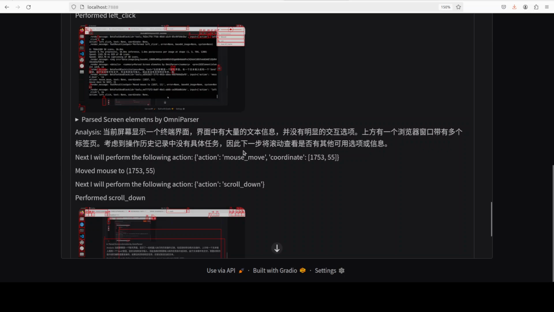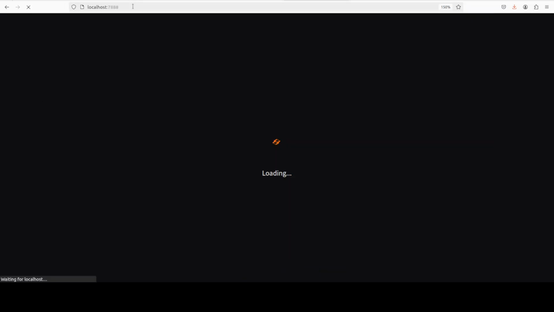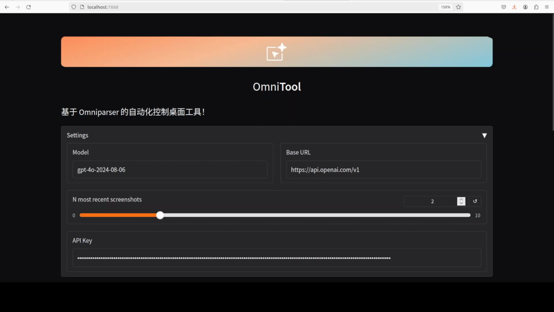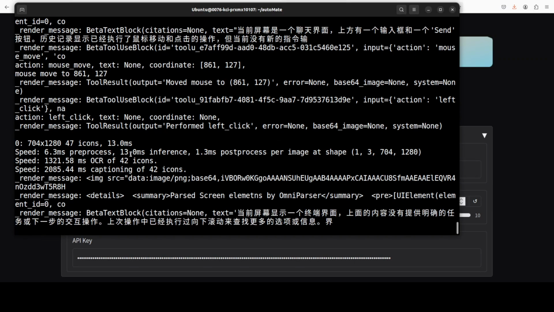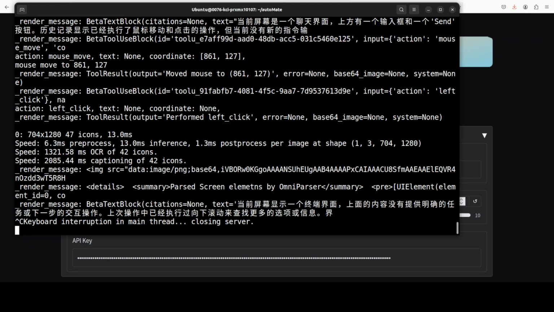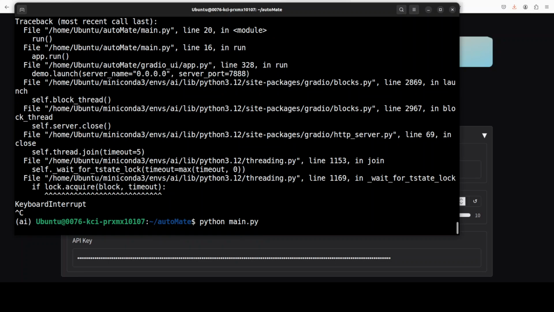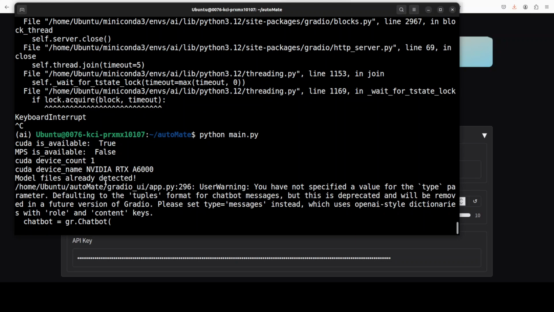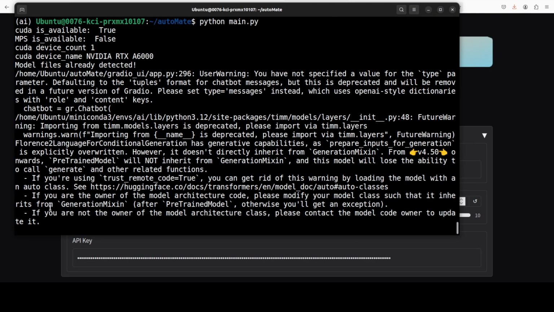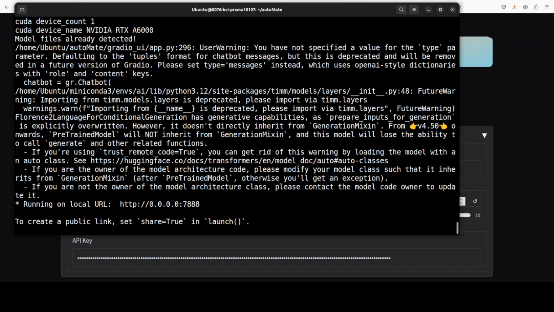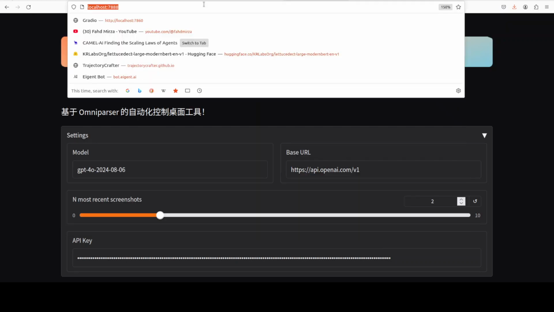Okay, so I'll just cancel it. Maybe I'll just reload it to cancel it. Let me go here. What happened? I'm not sure if it stopped. I think it is still working. So I'll just stop it from here and then I'll relaunch it. And I'm just showing you as is without any editing, so that if you are also following along, you could do it too. So it is just going to reload it, and once it shows me that it has launched, I will open it in my browser again, reload it. So there you go. So I'll just go back and then reload it.